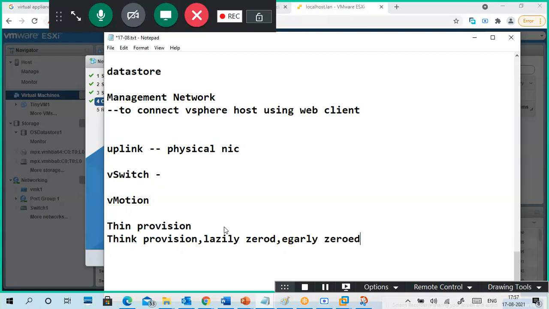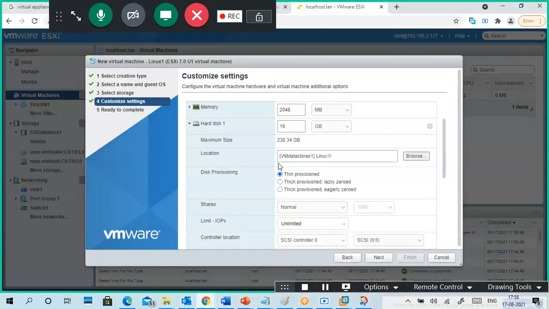Okay, so provisioning means fixed disk versus dynamic disk, a dynamically expanding disk. Thin provision means it won't occupy 20 GB now. If I give 20 GB, that 20 GB won't be occupied now. And thick provision means the 20 GB is occupied now itself. Actually, Linux minimal won't require 20 GB, it will take 1.5 GB, maximum 2 GB. But with thin provision you don't give the full 20 GB. So that is the option.